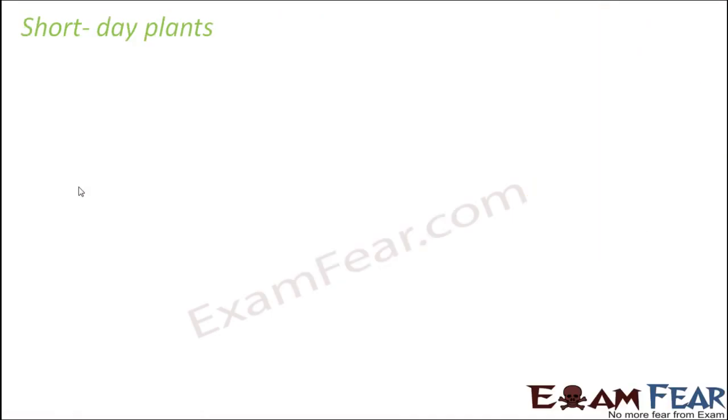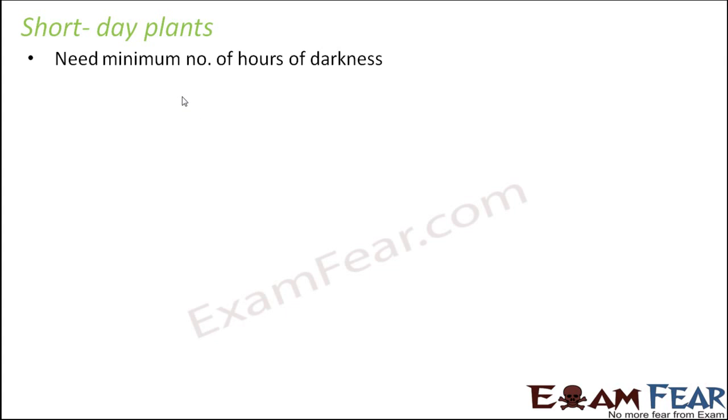So let us start with short day plants. As the name says, flowering will take place when the days are short. These kinds of plants need a minimum number of hours of darkness. That means there has to be at least this much darkness present, and if it is more than the minimum number of hours, it is even better. So the number of hours of darkness should be more; the more it is, the better it is.